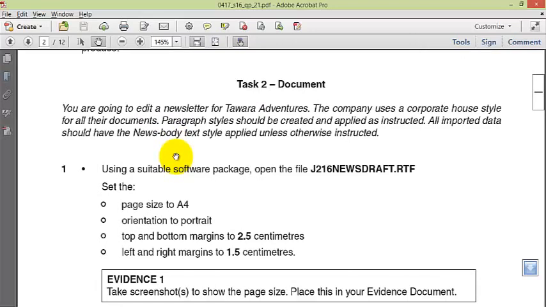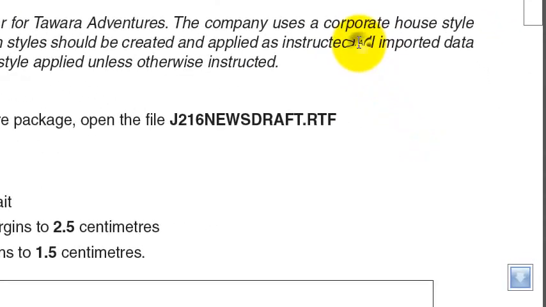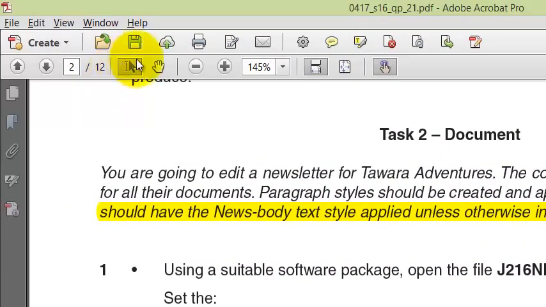You are going to edit a newsletter for Tawara Adventures. The company uses a corporate house style for all their documents. Paragraph styles should be created and applied as instructed. All imported data should have the news body text style applied unless otherwise instructed. All imported data, so this is key. All imported data should have the news body text style applied except it is otherwise stated. So we have to note that.